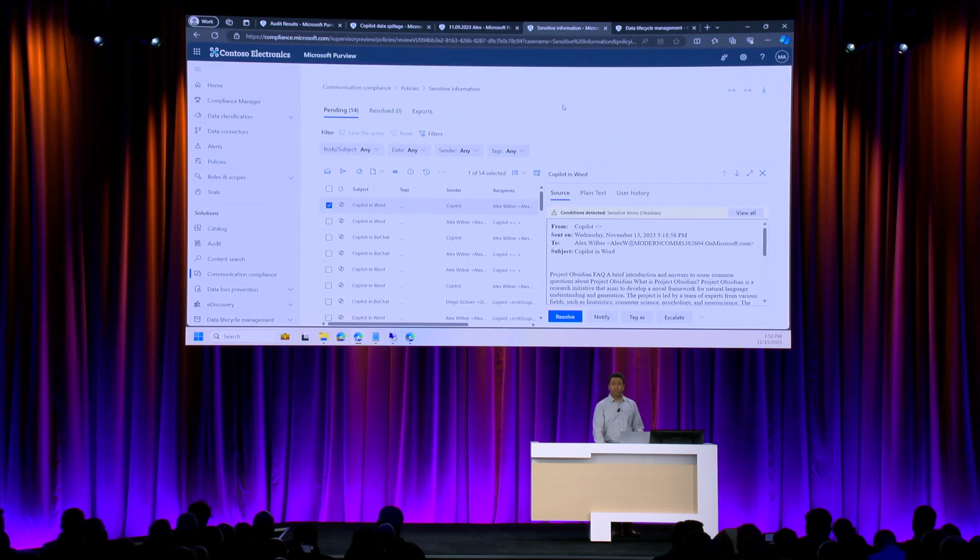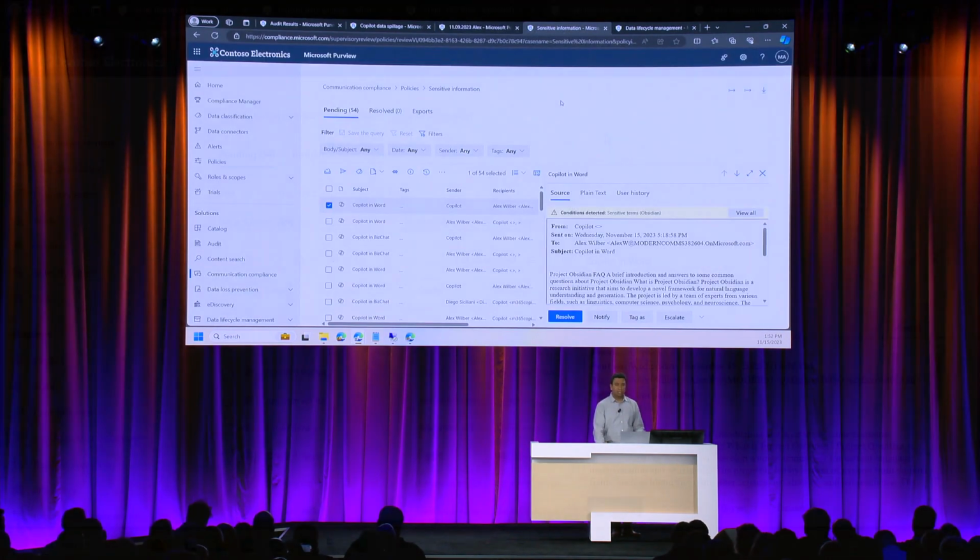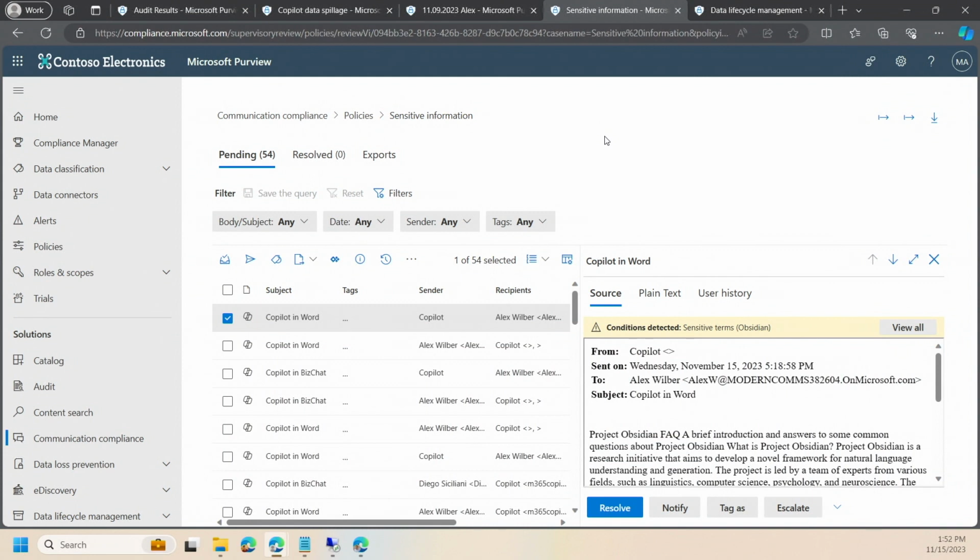This extends to even communications compliance. If you have policies that flag for specific information or rules that you need your organization to follow, use communications compliance to also look at Copilot interactions and flag that. Again, enterprise-grade stuff, things that we just need to have in place, extend naturally from whatever policies you have today to Copilot. And last, of course, is retention.